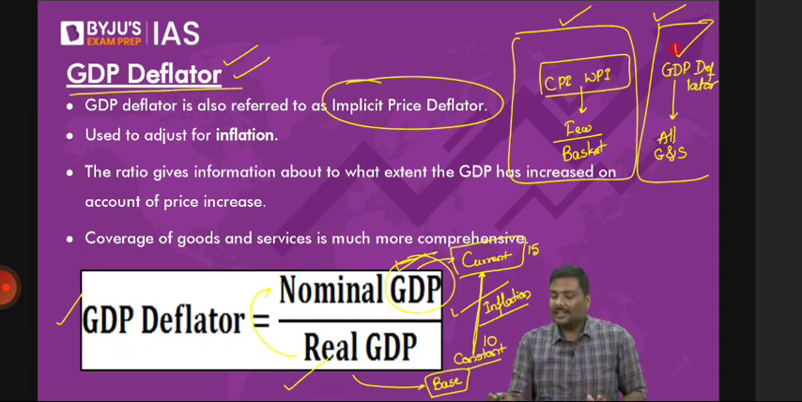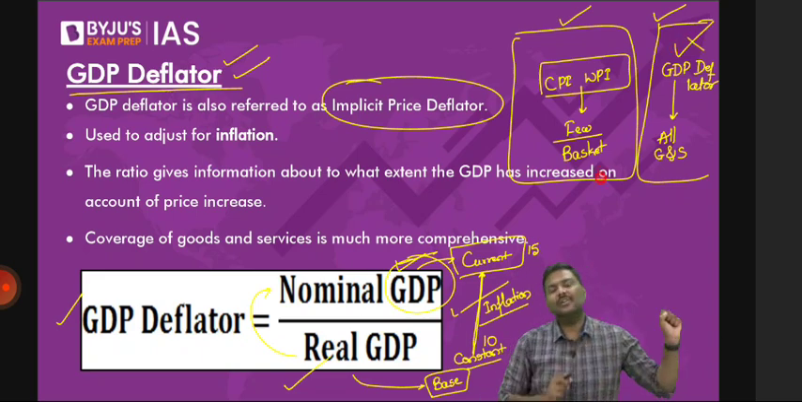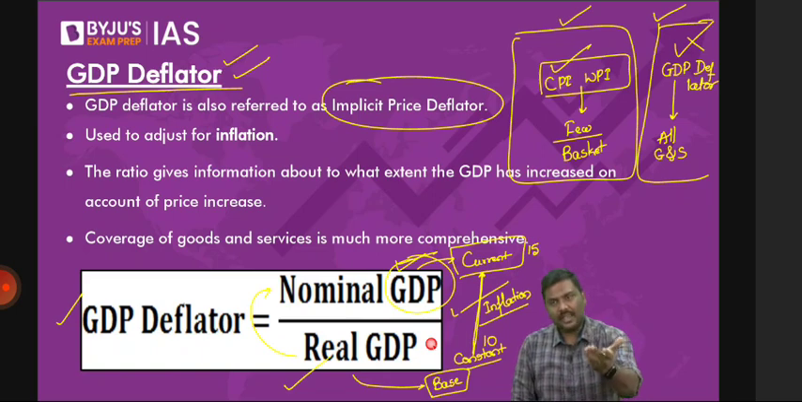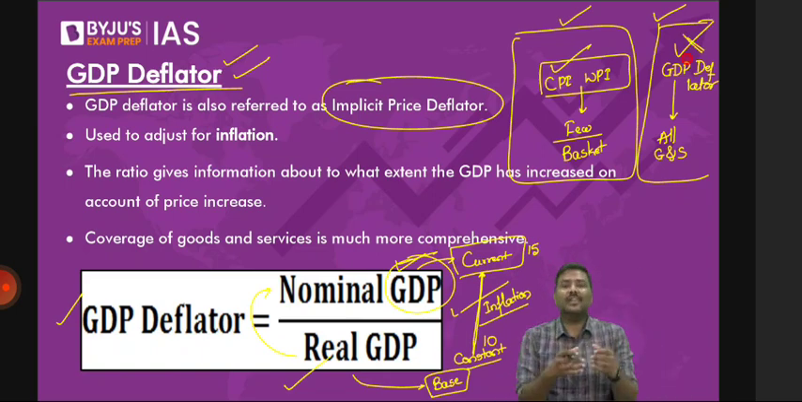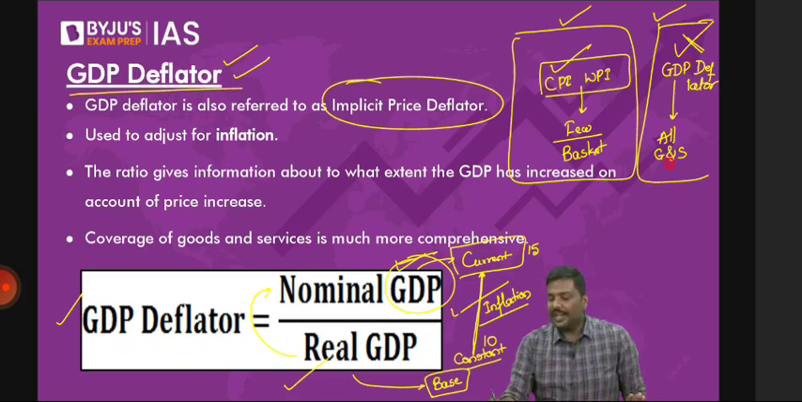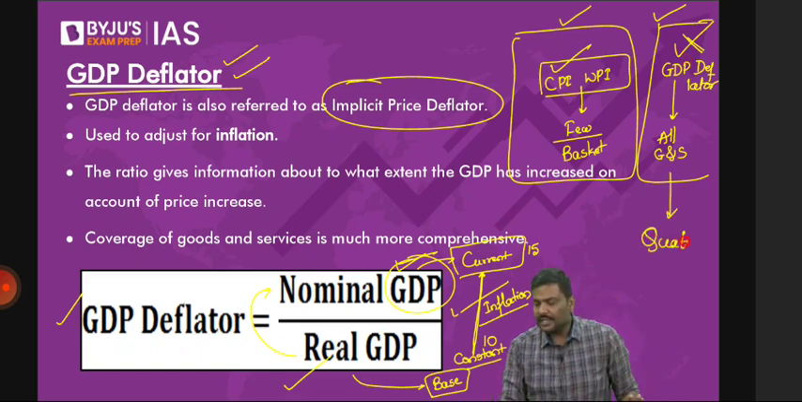Rather than using GDP deflator, we generally use CPI, WPI for policy making. CPI, where do we use it? For policy making. Should we increase the interest rate or decrease the interest rate? Why not GDP deflator then? Why are we running behind CPI? The reason is simple. GDP deflator is published quarterly.